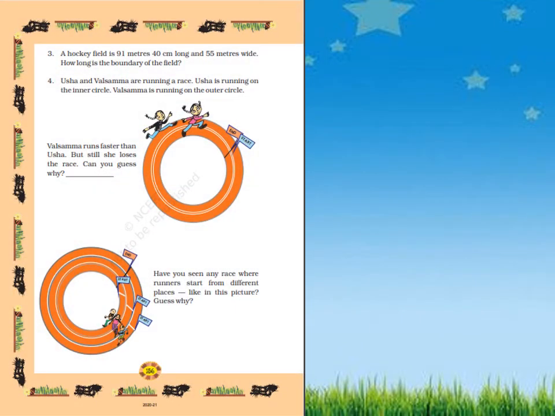Same page, question number 4. Usha and Valsamma are running a race. Usha is running on the inner circle. See here, Usha is running in the inner circle and Valsamma is running on the outer circle. Valsamma runs faster than Usha, but still she loses the race. Can you guess why?